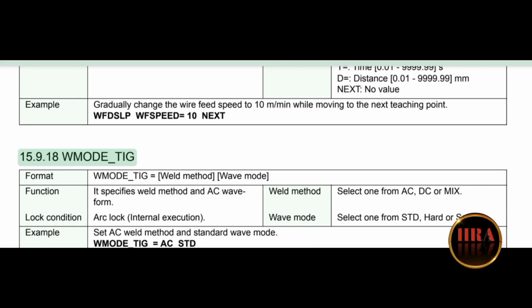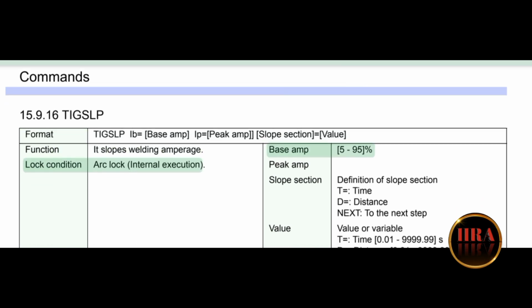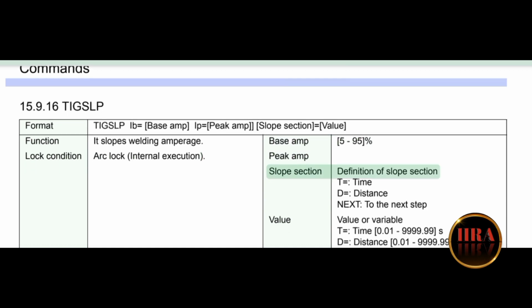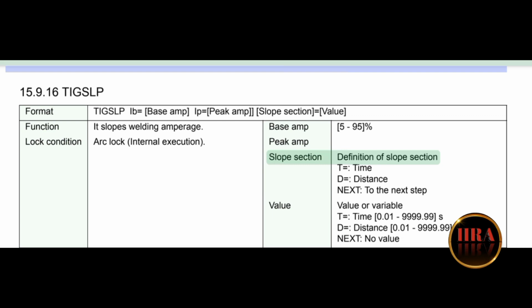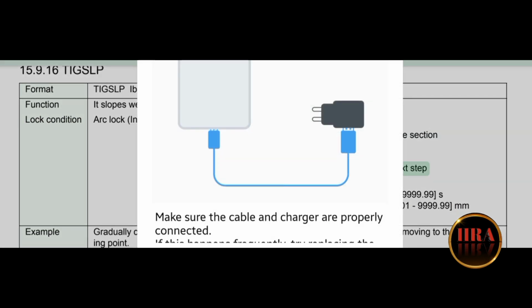WMODE_TIG. Format: TIGSLP IP = base amp, IP = peak amp, slope section = value. Function: it slopes welding amperage. Base amp: 5 to 95%. Lock condition: arc lock, internal execution. Peak amp: slope section, definition of slope section. T = time, D = distance, next to the next step.